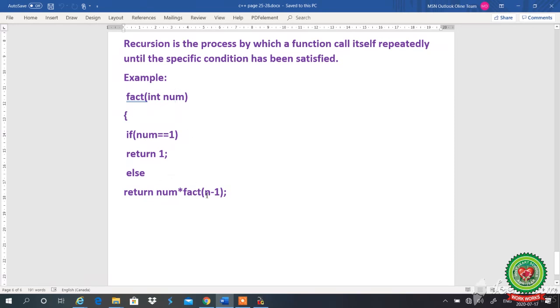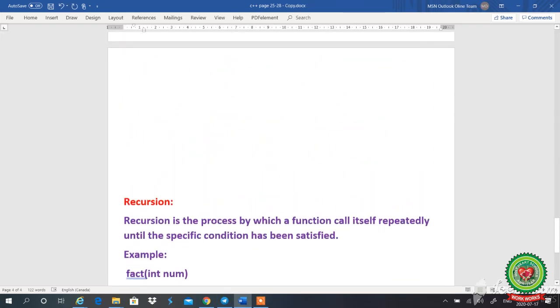One by one it will call this function 3 times, like 3, 2 and 1. When it becomes 1, it will stop executing. Here the function calls itself automatically, because the function name is the same, and it calls itself until the specific condition is satisfied. It repeats the piece of code, and that is known as recursion.